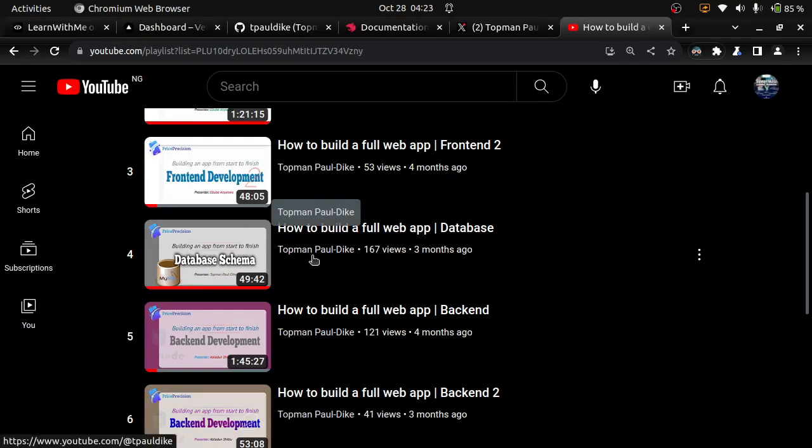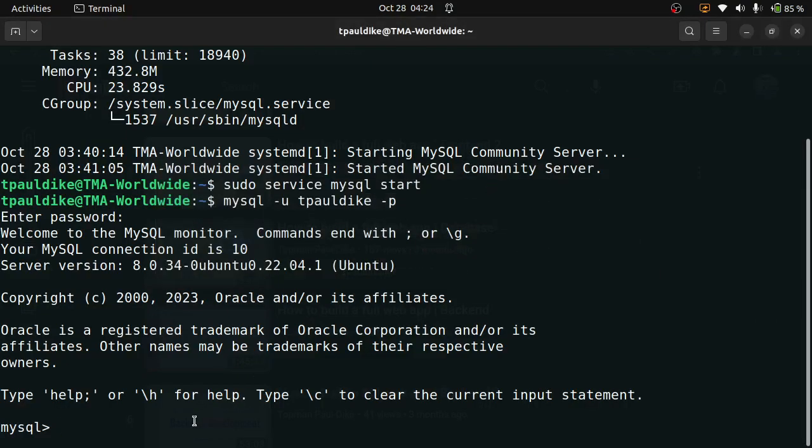I demonstrated the use of primary keys, secondary keys, how to create users, and how to grant permissions to users, because after creating users you have to grant permissions, whether limited or full permissions. That's by the way. What else do you need to know? I think that's it. We can start creating a database right now.